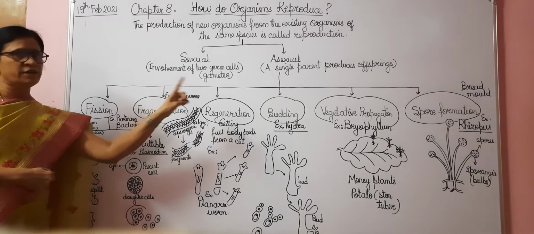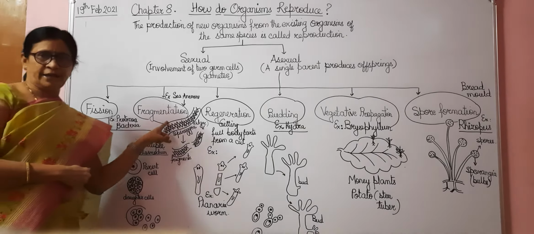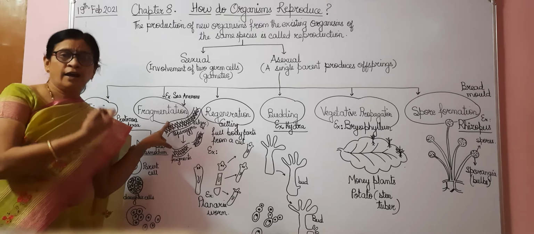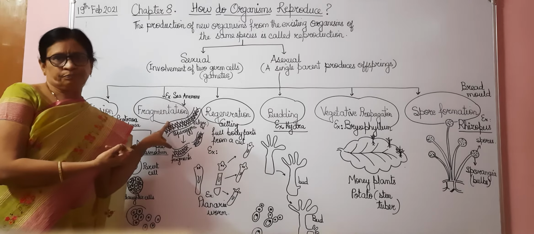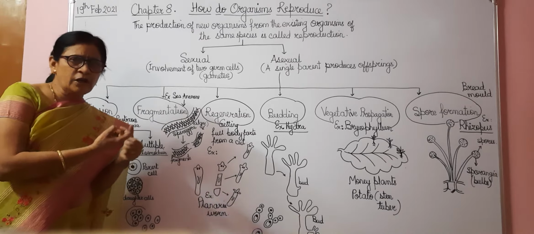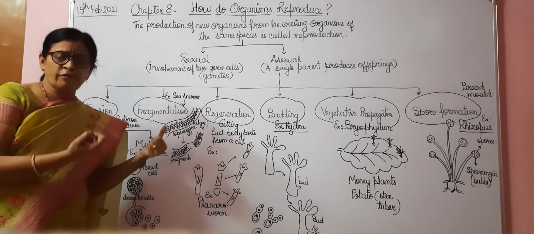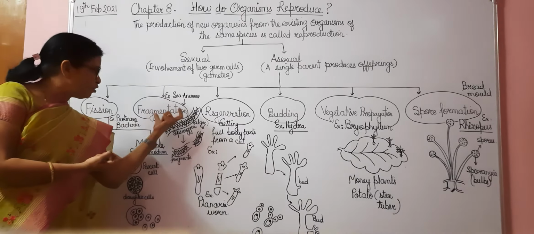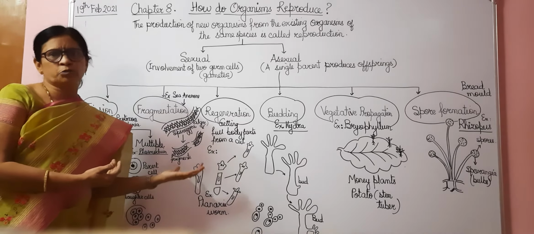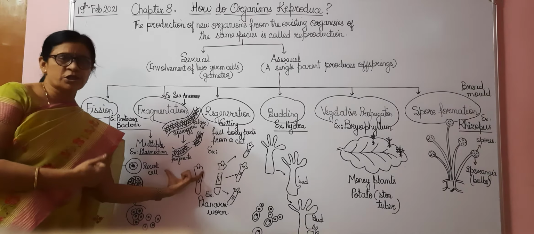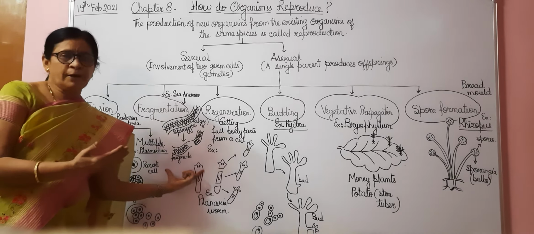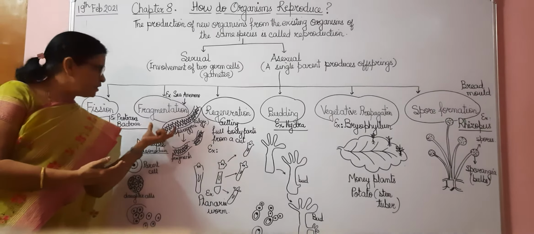Now the second type of asexual reproduction is fragmentation. Fragmentation means a long strip of spirogyra. You must have seen algae in water. Okay, this green algae which is present in water, if you take it out of the water, it has very long filaments. Now these very long filaments, sometimes when they are fully grown, break up into smaller fragments. And when they break up into smaller fragments, each fragment grows into a new spirogyra. So fragments are broken. Therefore, this method is called what?